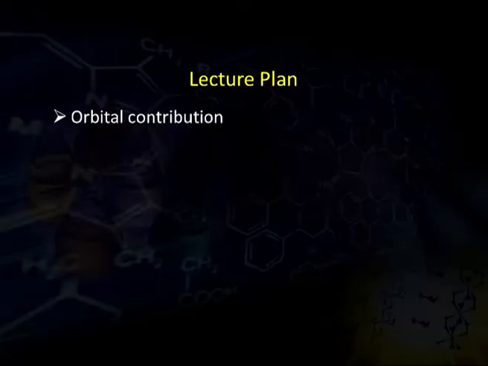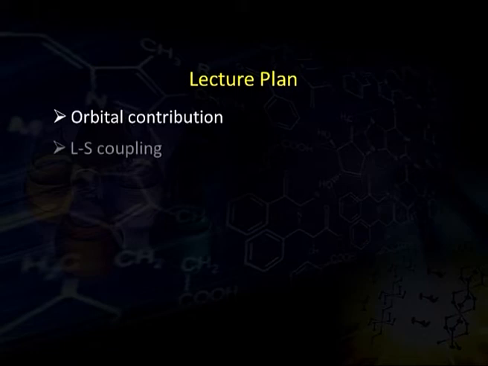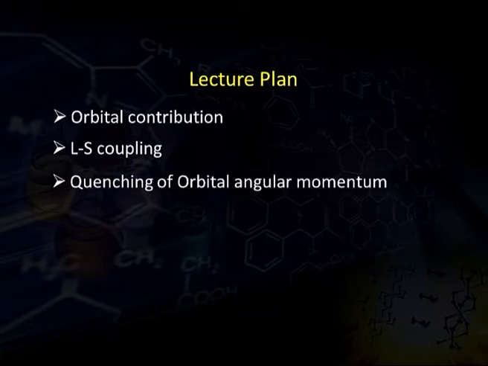Now in this episode, our lecture plan is the orbital contribution towards the magnetic properties or magnetic moment. The orbital and spin coupling: how the orbital and the spin magnetic moments are coupled with each other. Then the quenching of orbital angular momentum.